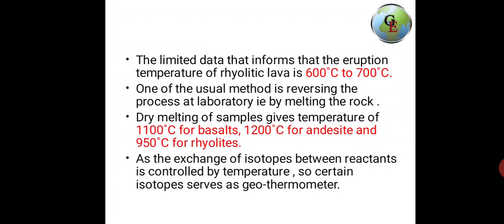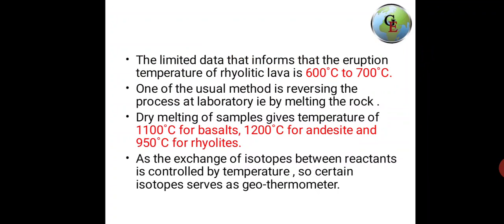One of the usual methods to determine magma temperature is the reversing process. What is the reversing process? What happens in nature? Usually the melt crystallizes within the Earth's environment. During partial melting also, the rocks tend to melt.